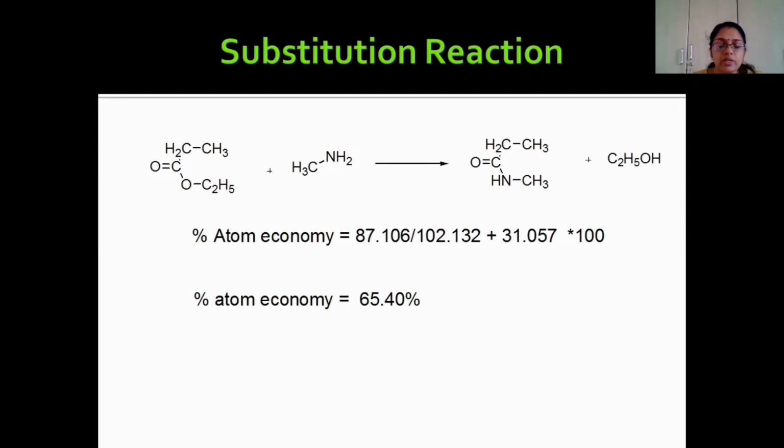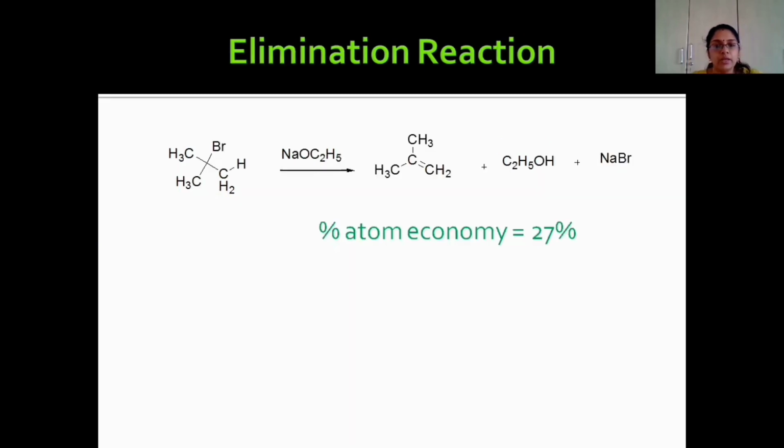When we calculate the atom economy, it is found to be only about 65.40%. So obviously some reactant is left unreacted in the formation of the product. So substitution reactions cannot be considered 100% atom economical reactions.